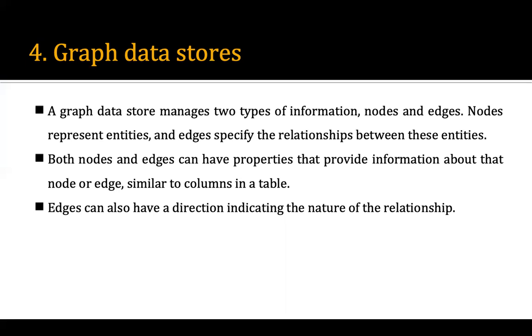Edges will tell us the relationship between two entities. Both nodes and edges can have properties that provide information about the node or the edge, similar to the columns in a table. So just like the columns in a table, we have the node, and a node has many attributes, or edges may also have attributes, because in a relational database management system you might have seen that the relationship may also have attributes. So edges can have direction indicating the nature of the relationship.